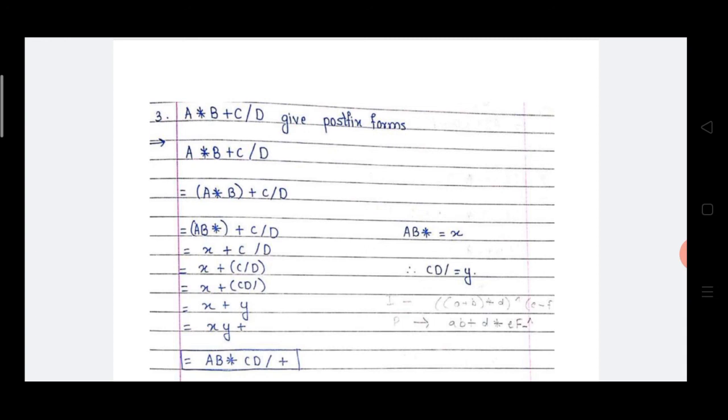Means x plus y. Again x plus y is in infix format, which is converted into postfix format. How to convert? X y plus. Instead of x, we take a b into. Instead of y, I am going to write here c d divided by, and then the remaining operator plus. Right. Means the postfix answer is a b into c d divided by plus.